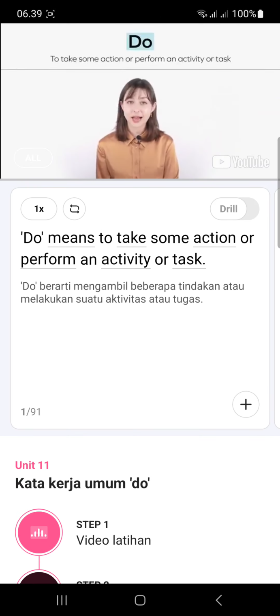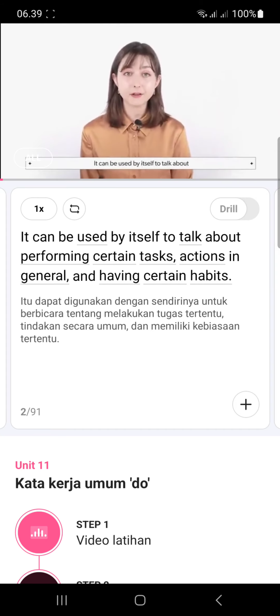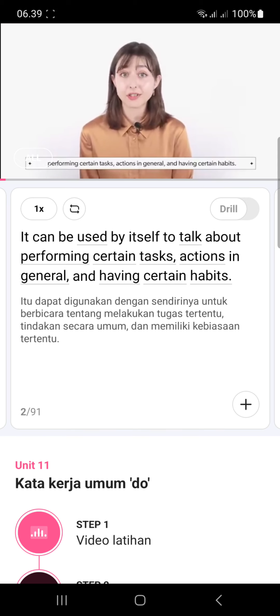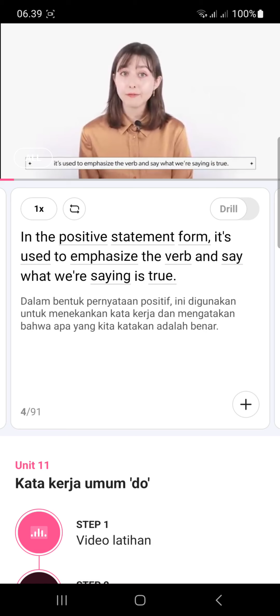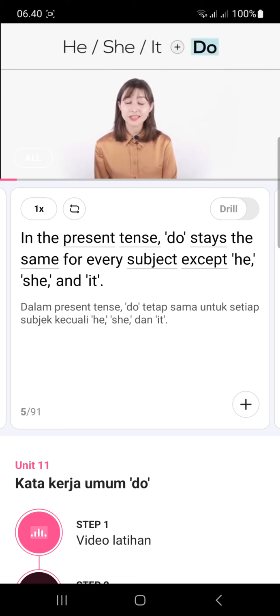Do means to take some action or perform an activity or task. It can be used by itself to talk about performing certain tasks, actions in general, and having certain habits. It can also be used with other action and stative verbs. In the positive statement form, it's used to emphasize the verb and say what we're saying is true. In the present tense, do stays the same for every subject except he, she, and it.